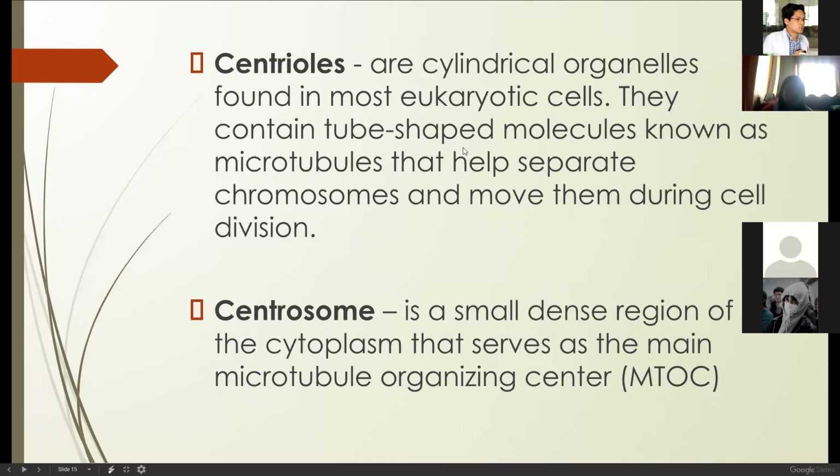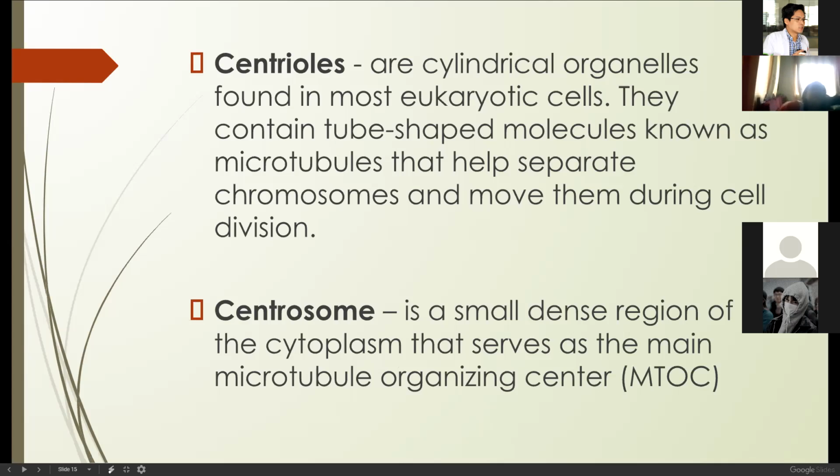What are again eukaryotes? When you're talking about eukaryotes, what does it mean? Eu means true. Karyotes or karyon means nucleus. So these are organisms that have a true nucleus, just like plant and animal cells. True nucleus meaning to say that the nucleus is a membrane-bound organelle. So there's something that covers the nucleus, right?